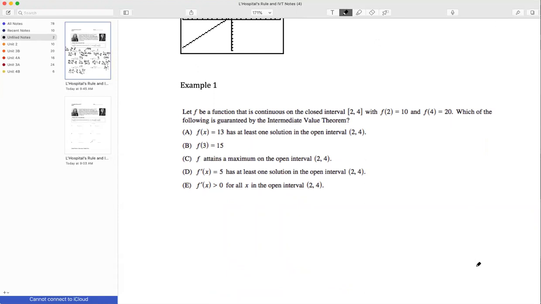So example 1. Let f be a function that is continuous on the closed interval from 2 to 4 with f of 2 equal to 10 and f of 4 equal to 20. Which of the following is guaranteed by the intermediate value theorem? So I think it's helpful if we graph the information that they give us. So we've got f of 2 is equal to 10. So I've got a point right here. And then f of 4 is equal to 20.